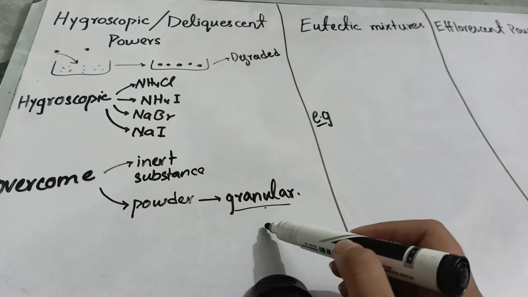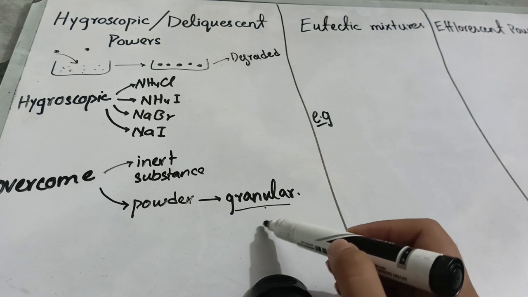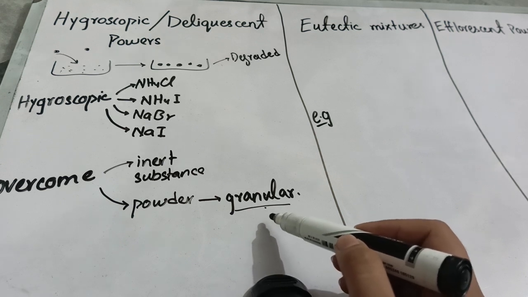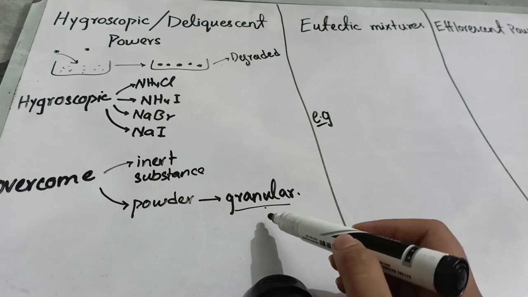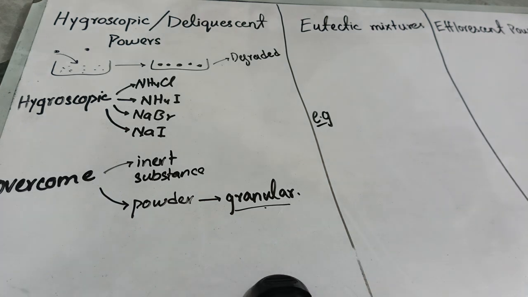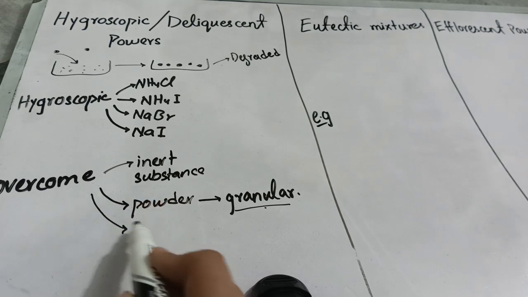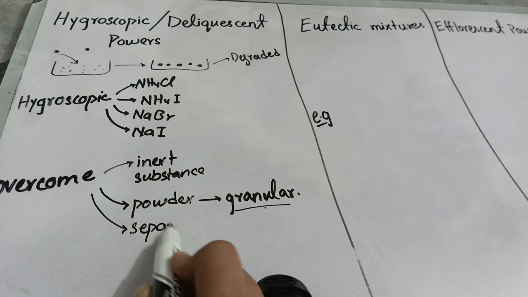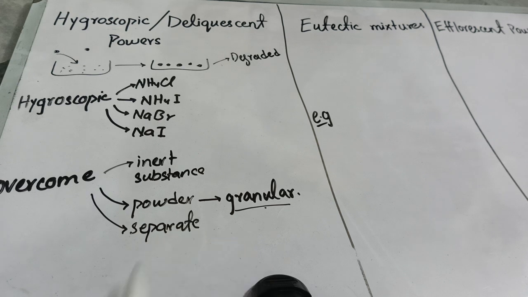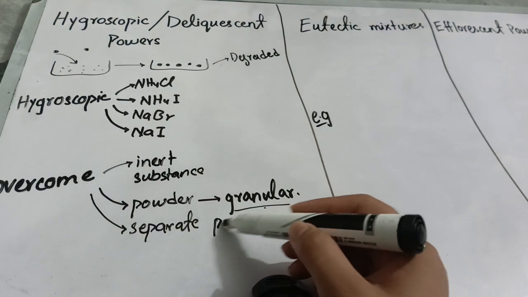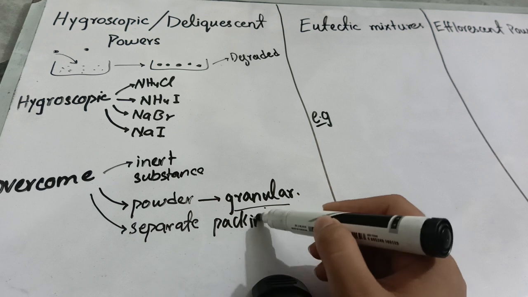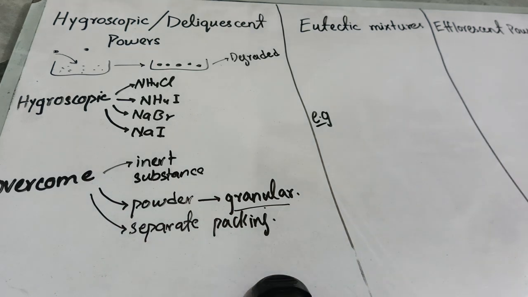Whenever the surface area decreases, it has a low ability to absorb moisture, so it will be protected from water and moisture. And the last thing to overcome this is that you have to pack them separately. So packing of these types of powder should be separate packing. By this separate packing, you will protect your powder from the absorption of moisture.